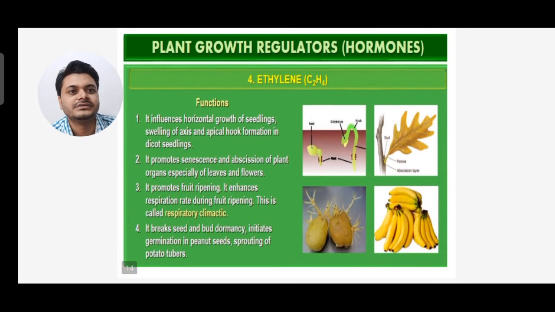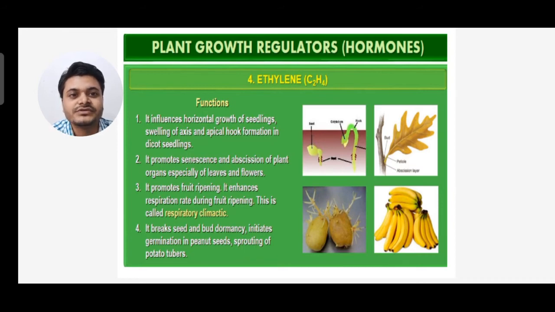Next, let's see the functions of ethylene. First, it influences horizontal growth of seedlings, swelling of axis, and apical hook formation in dicot seedlings. Next, it promotes senescence and abscission of plant organs, especially of leaves and flowers. Senescence means dying or aging. Abscission is falling off, so the falling off of leaves from the plant is called abscission.